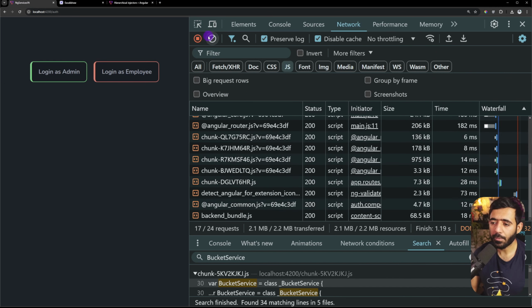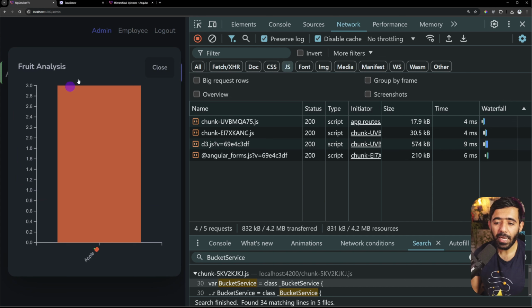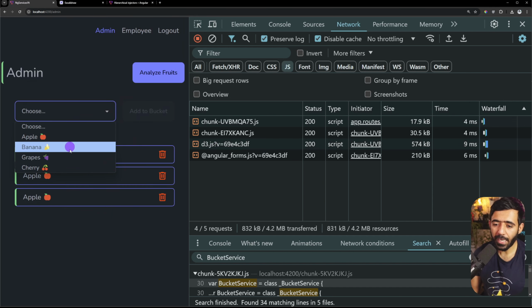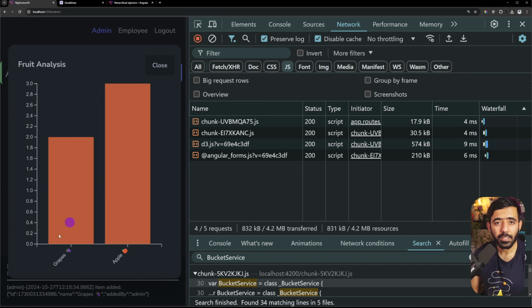So we are on auth. Now I'm going to clear this. If I go to admin, you'll see we load some chunks, but we also load this huge file of 574 kilobytes of D3.js. D3.js is a library that is used to generate graphs or visualizations. And in this particular component, we have this analyze fruits function. When I click it, I actually see a graph. So for example, let's add maybe 2 grapes, just like this. And if I click this, you can see this graph looking like this.